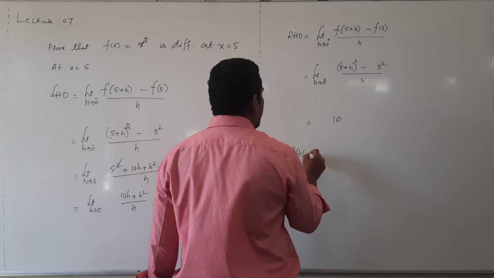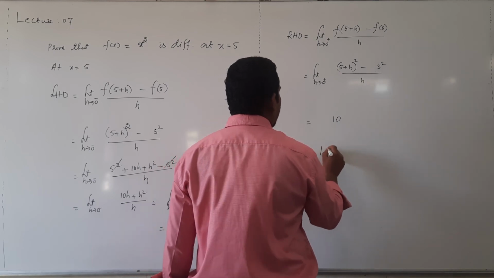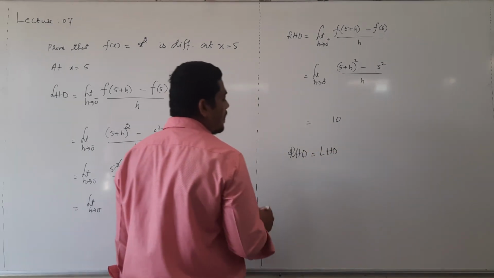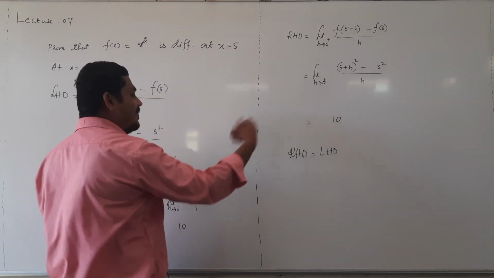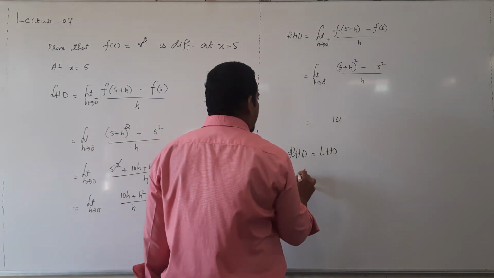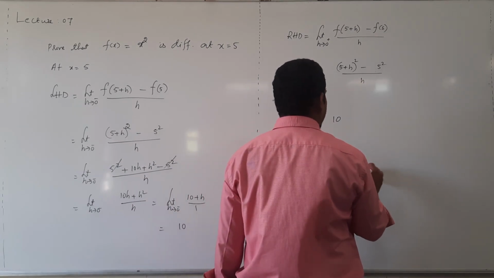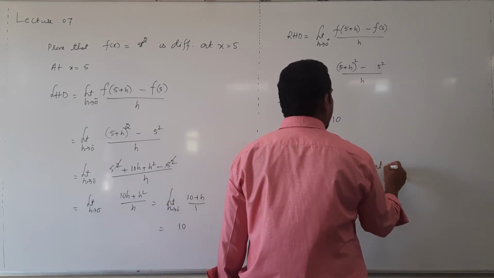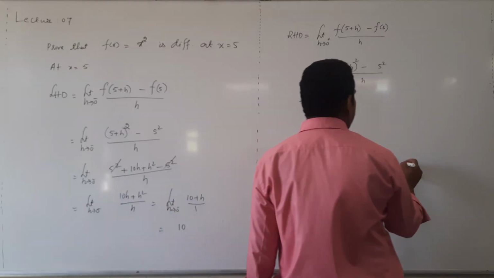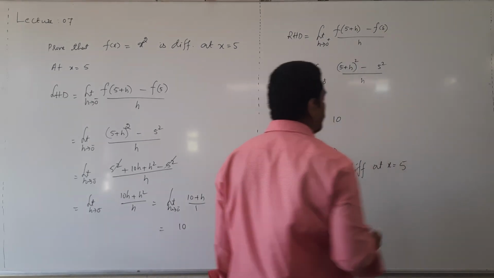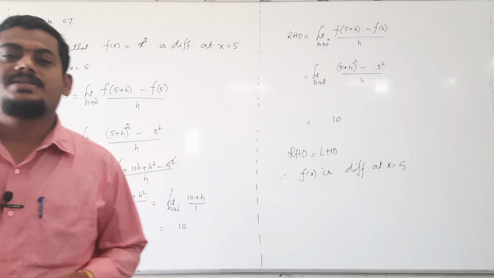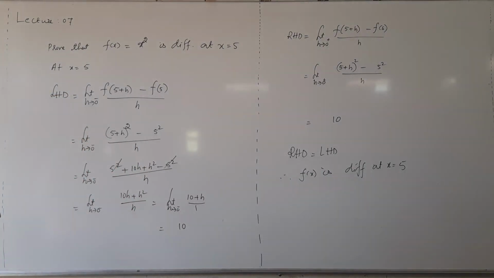Left hand derivative and right hand derivative are equal and exist. Both are 10 and both are finite values. Therefore, f of x is differentiable at x equal to 5. Function is differentiable at x equal to 5.